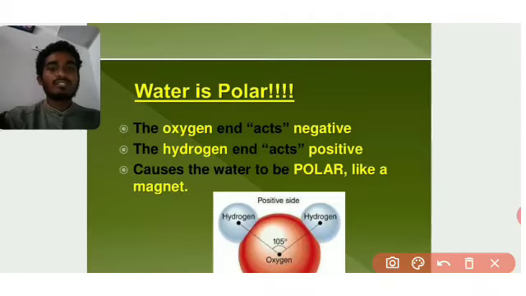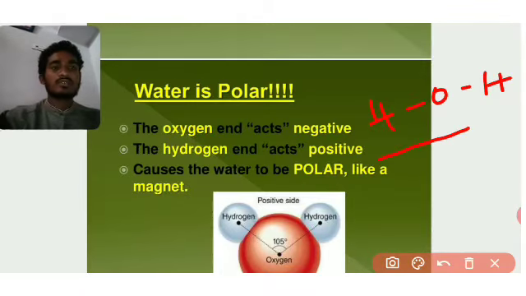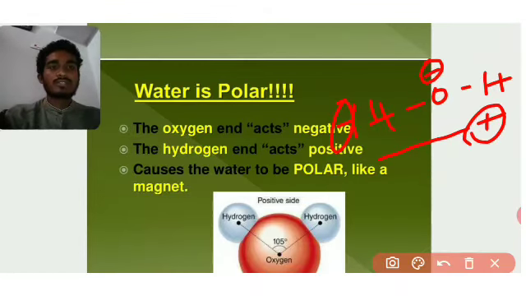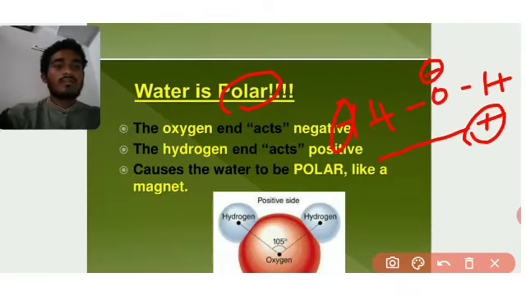Why do we call water polar? Because of this: here one hydrogen, oxygen, hydrogen, so it will be a polar molecule. This is the negative end, and these are the positive hydrogens. So why do we call it polar? Because the terminal hydrogens carry a partially positive charge and the oxygen end acts as a negative charge. The oxygen end acts as a negative charge, and two hydrogen atoms act as a positive charge.